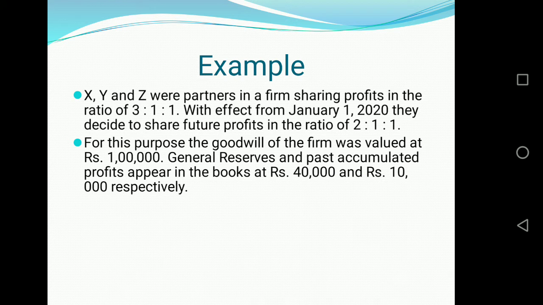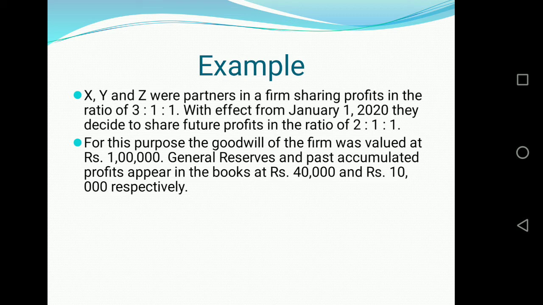Now further we are given, for this purpose the goodwill of the firm was valued at rupees 1 lakh. So we know the treatment of goodwill, that it is gaining to sacrificing. Then we are given general reserve and past accumulated profit, that is P&L, appears in the books at rupees 40,000 and 10,000 respectively. So here we are given general reserve and profit and loss balance.